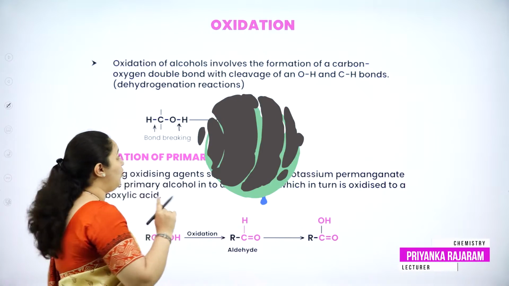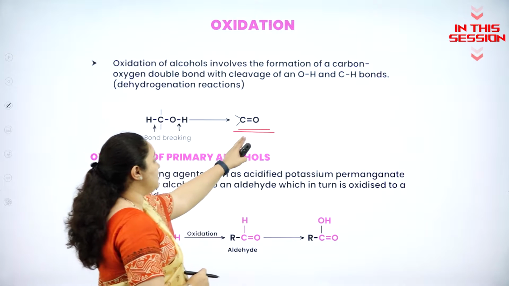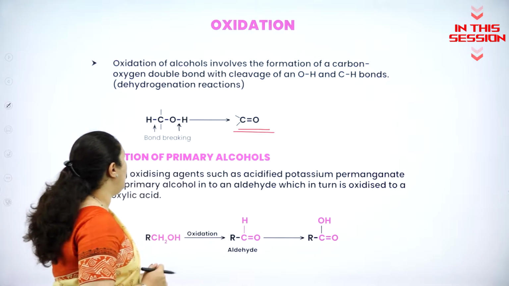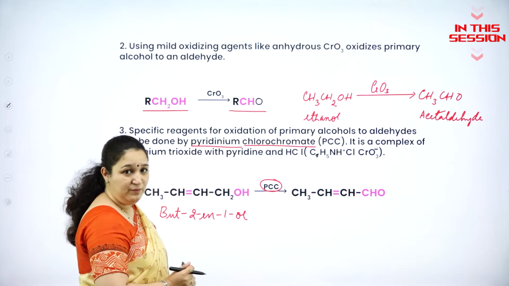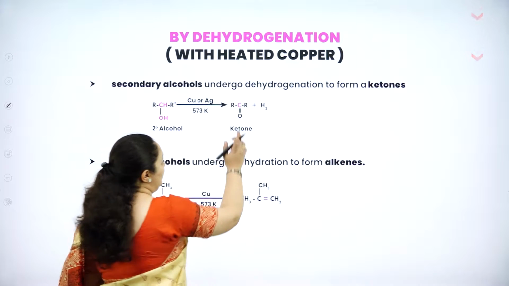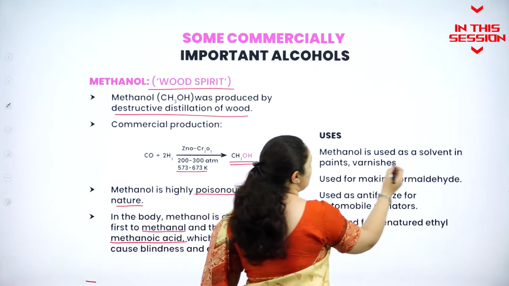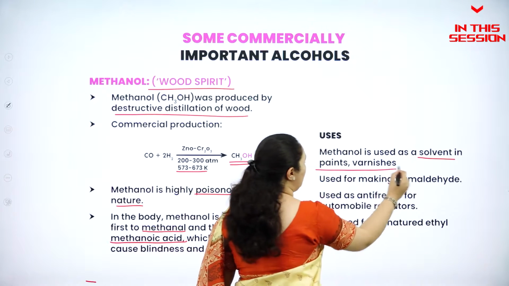and a new bond is formed between carbon and oxygen, which leads to formation of a carbonyl compound, 2-ol. This compound, if it is treated with PCC, secondary alcohols undergo dehydrogenation to form ketones. Methanol is used as a solvent in paints and varnishes.